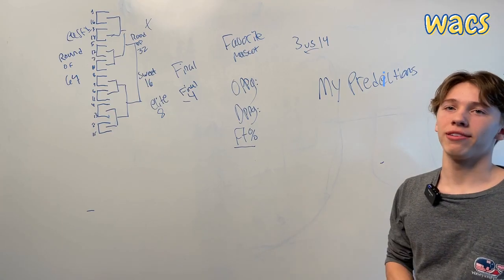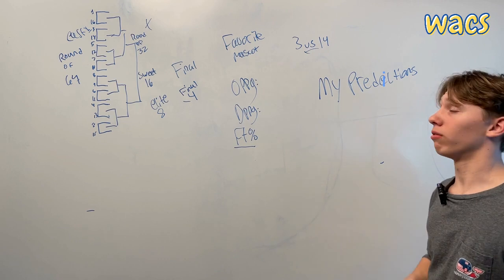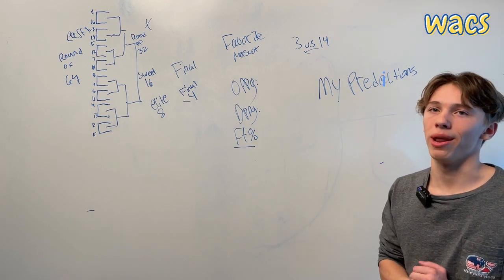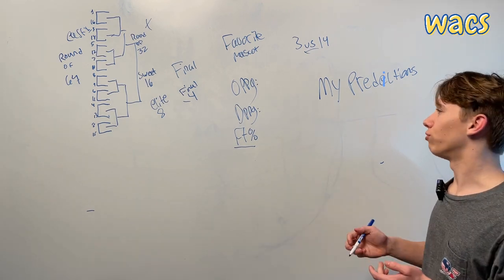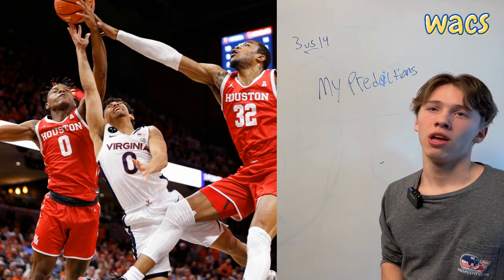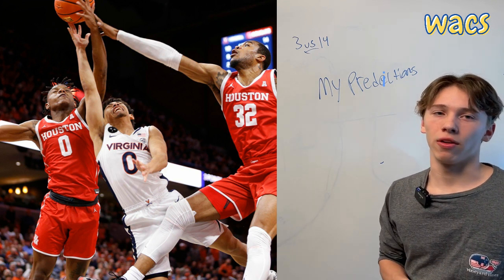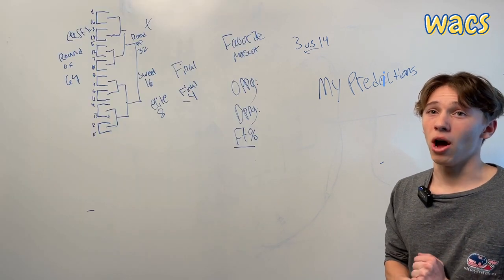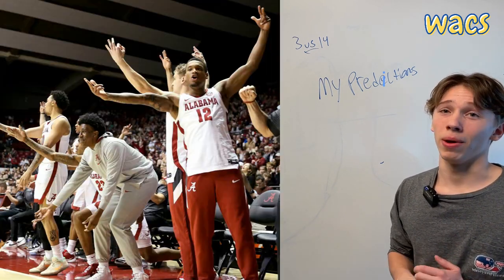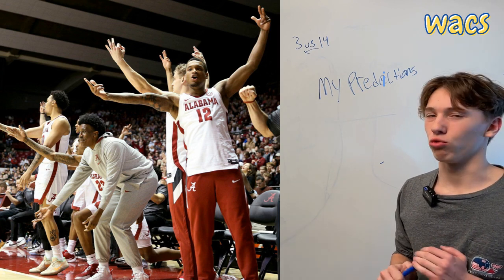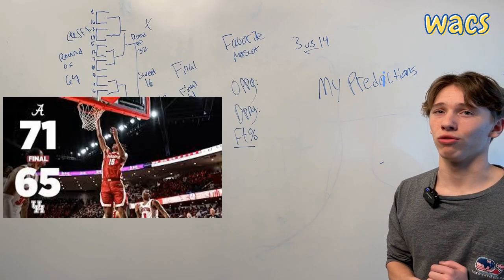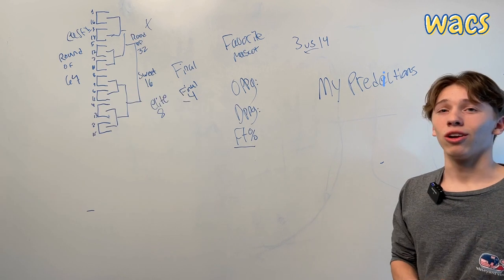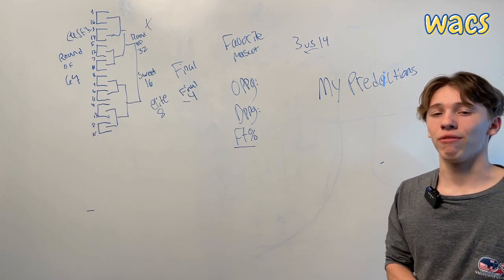While Selection Sunday hasn't happened yet, I can still give you a little bit of a rundown on my prediction of who I think is going to win it. Now, my favorites right now are the Houston Cougars. They just have such a great defensive presence on the court that this team is just going to play absolutely strong throughout the tournament. But right there with them is Alabama, because they have a very strong bench, great scorers, and they actually beat Houston during the regular season. So good luck with your perfect brackets, and have a fun March Madness.